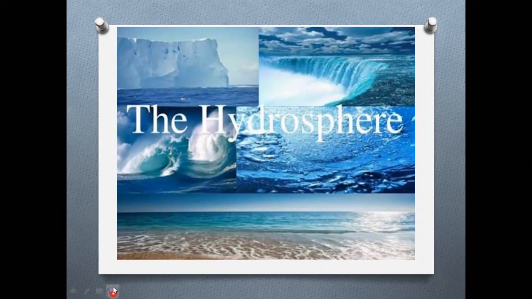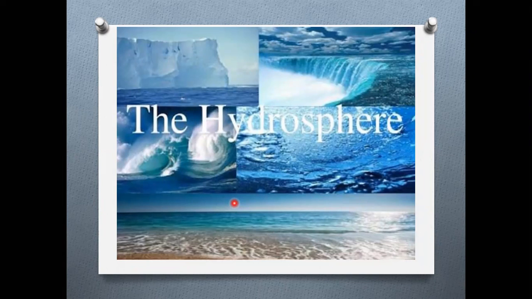So the hydrosphere. Can you see the picture, children? See what it consists of? It consists of water. Yes or no? It is the layer of the water bodies. What are the water bodies? Ocean, lake, river and pond. These are known as water bodies.